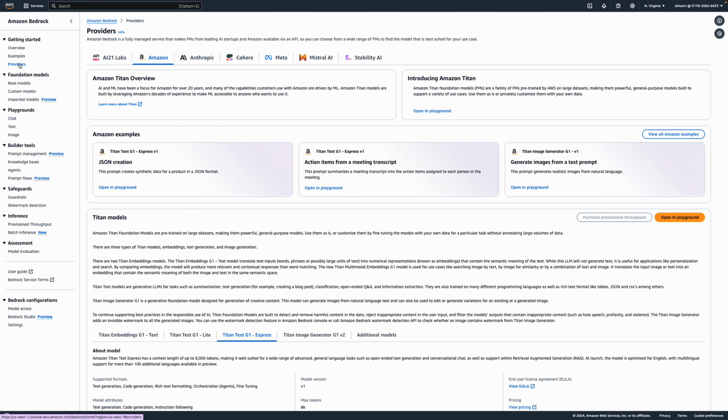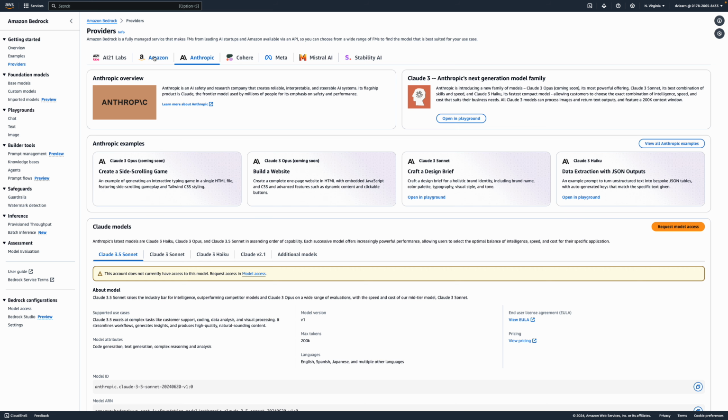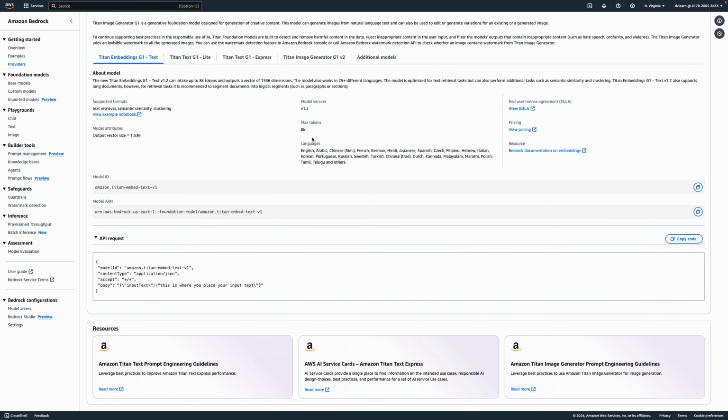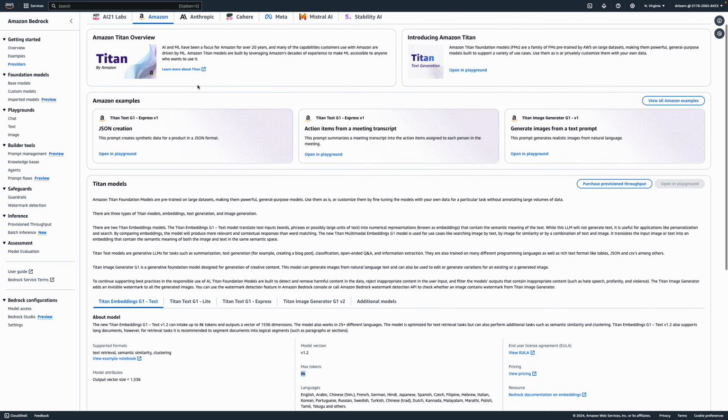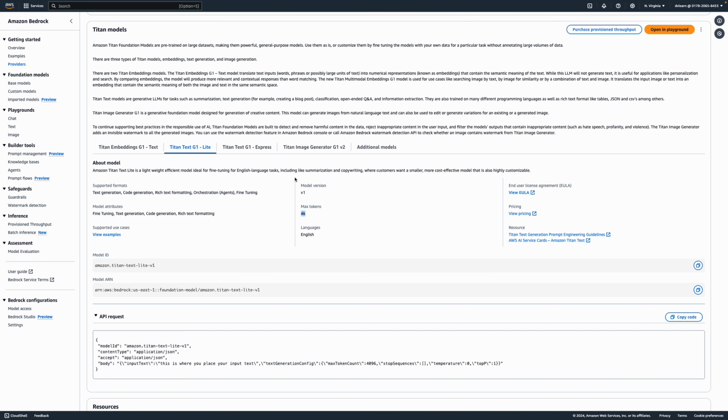One quick thought: if I go to Amazon or Anthropic, for example, let me go to Amazon first. Here if I go down, it says max tokens 8K. I'm in the various models of Amazon. If I go to the Lite one, it supports 4K tokens, so 4K request and 4K response. Now it depends on the use case. Tokens are also useful when you want to select the model.